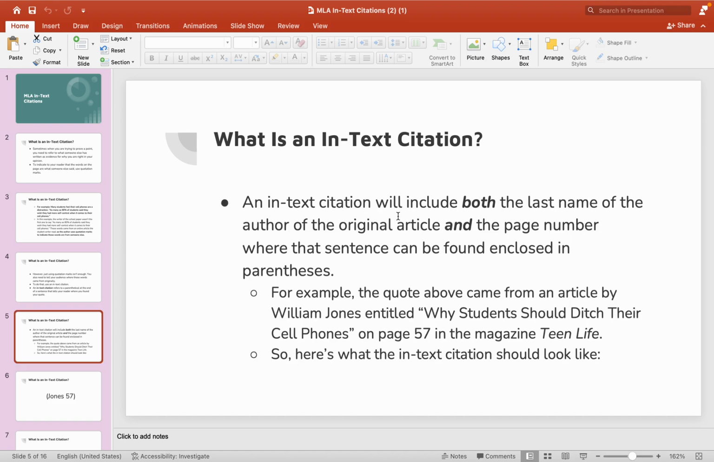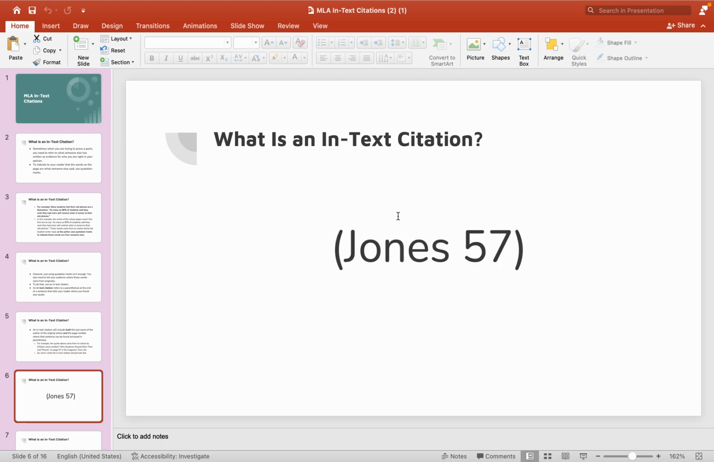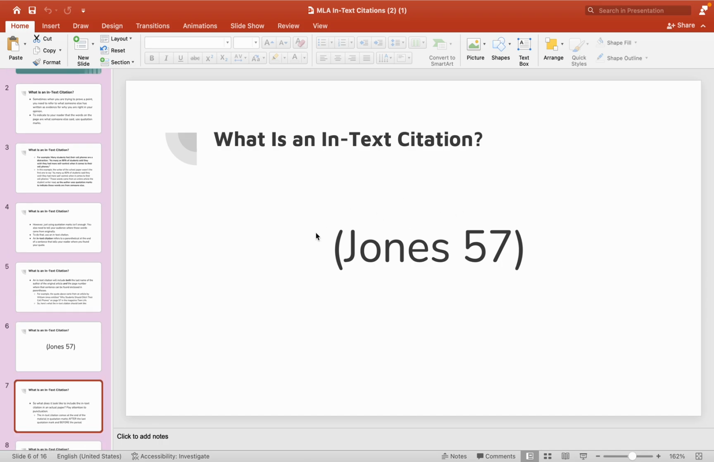So an in-text citation will include both the last name of the author of the original article and the page number where the sentence can be found, and it's enclosed in parentheses. So for example, the quote above that we just saw came from an article by William Jones entitled "Why Students Should Ditch Their Cell Phones" on page 57 in the magazine Teen Life. So here's what an in-text citation would look like for that. You've got an open parenthesis, just the last name of the author, not both names, just the last name of the author, a space, and the page number where it came from, and then the closed parenthesis. So this thing is what we call an in-text citation.